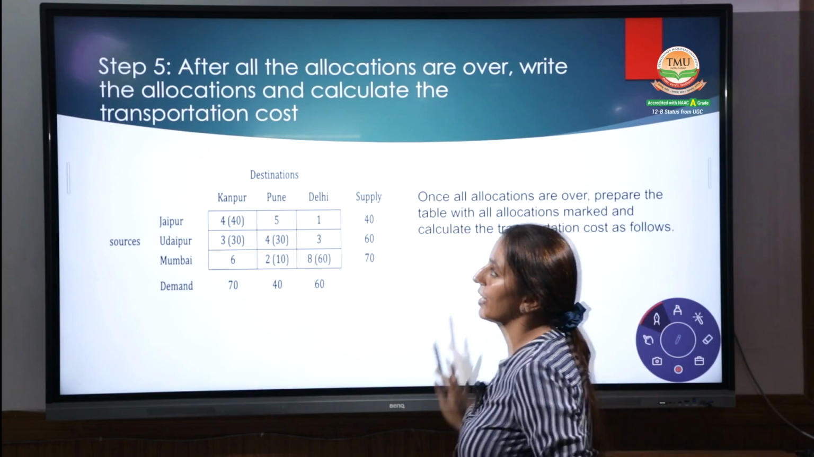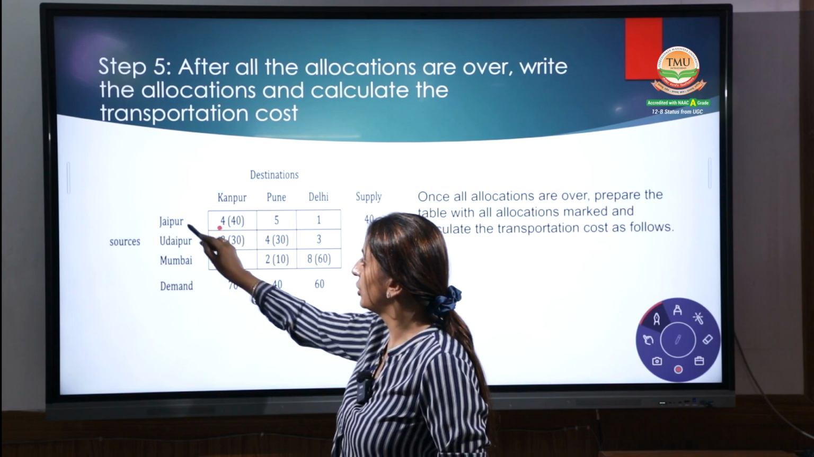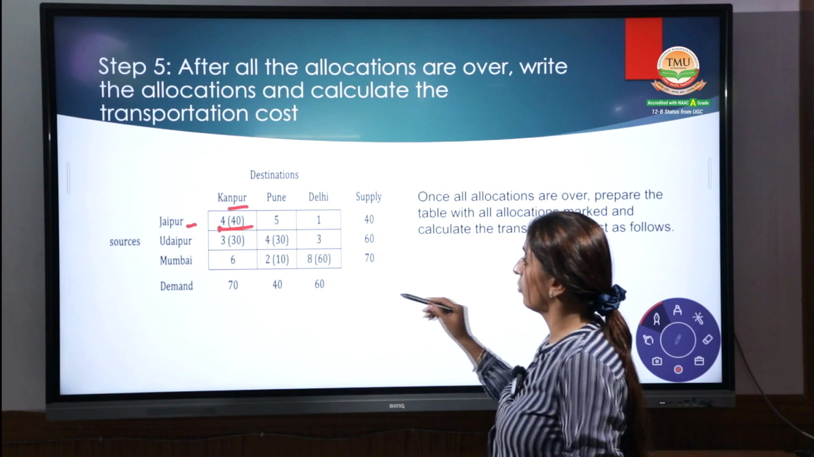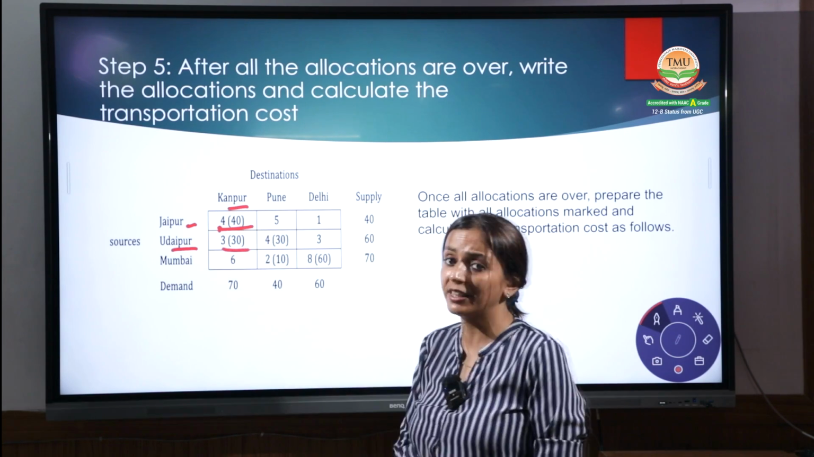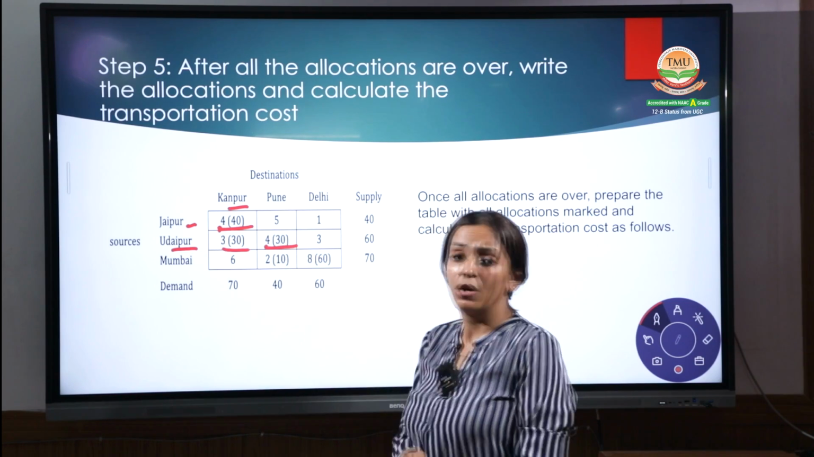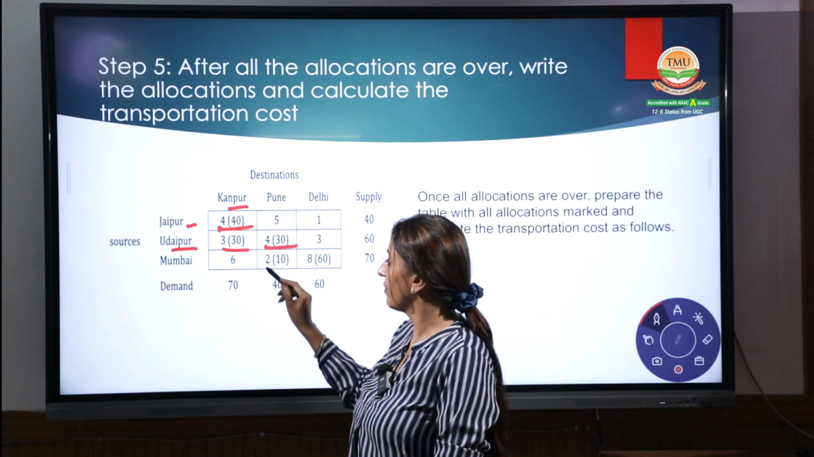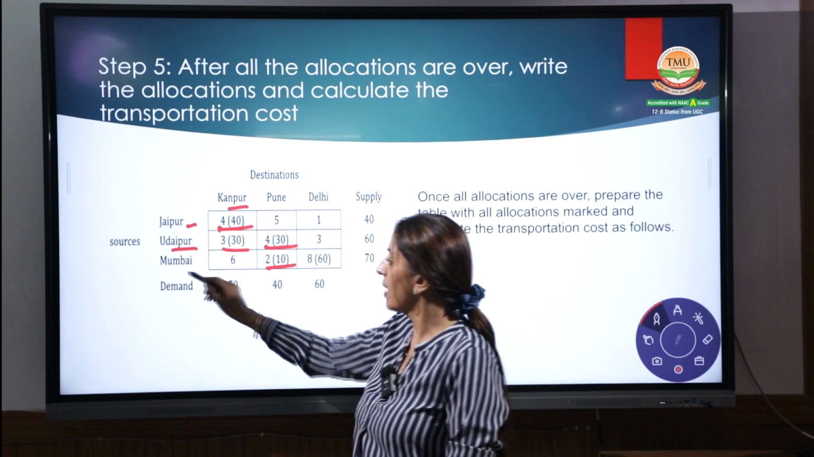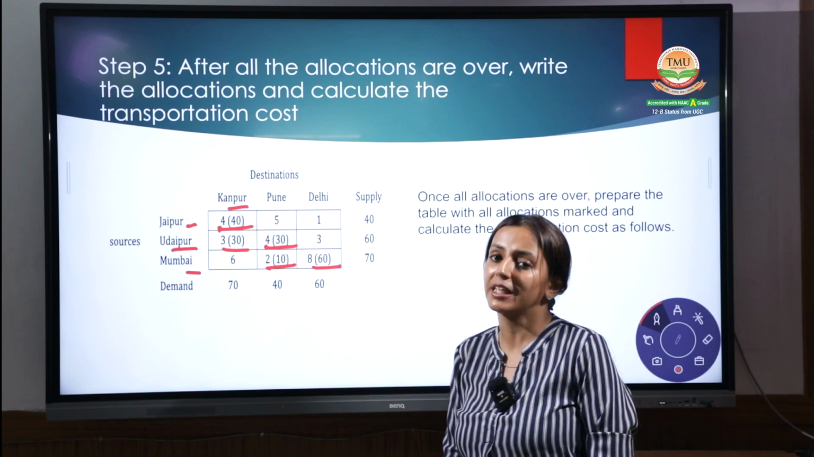I want you to look at this slide also, the last allocation. This is the summary which we have done. In one matrix we are showing from Jaipur to Kanpur 40 units at a rate of 4. And from Udaipur we have transferred to Kanpur 30 units at a rate of rupees 3. From Udaipur to Pune, we transfer 30 units at a rate of rupees 4. From Mumbai to Pune, we transfer 10 units at a rate of rupees 2 per unit. And from Mumbai to Delhi, we transfer 60 units at a rate of rupees 8 per unit.